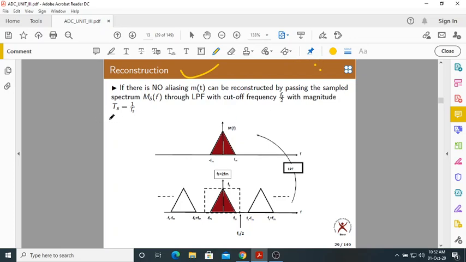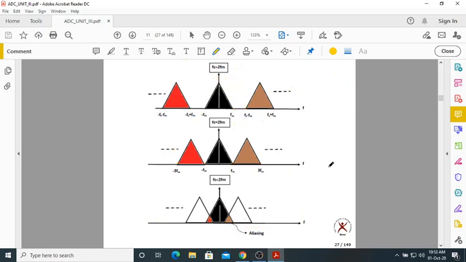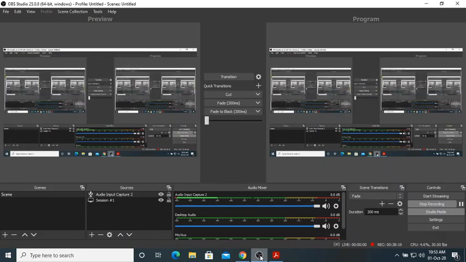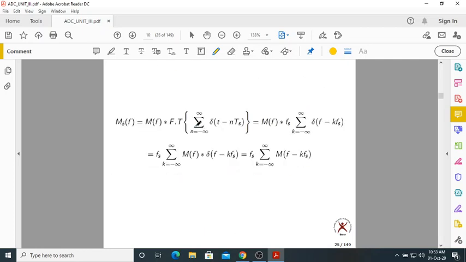Now, let me go to the frequency domain. How to reconstruct? As I told you already, let me take case 1. Reconstruction means what I told you.